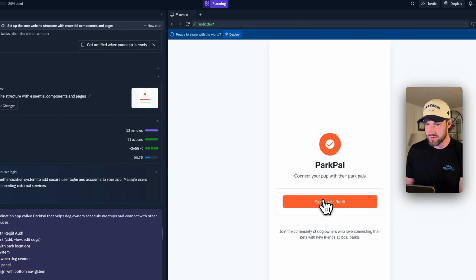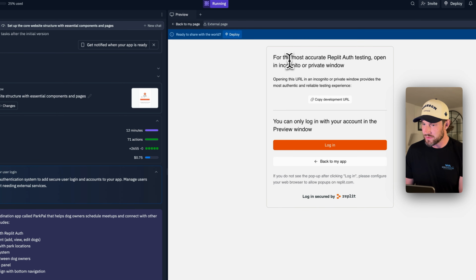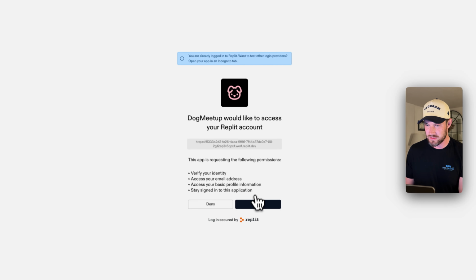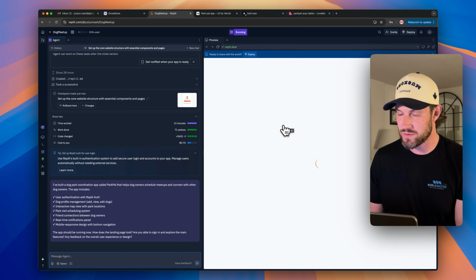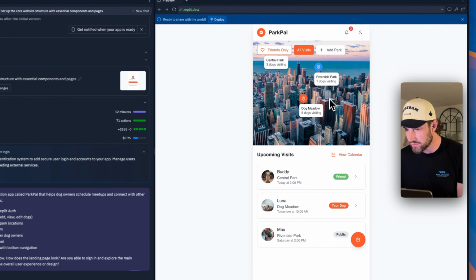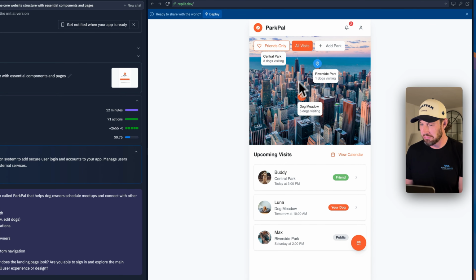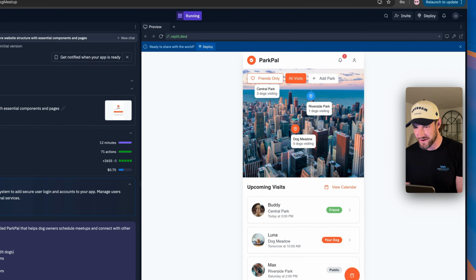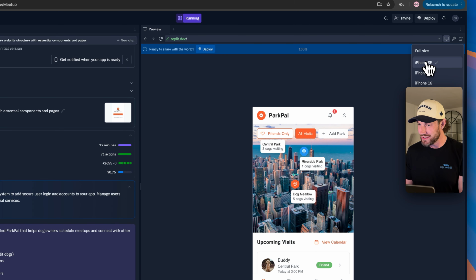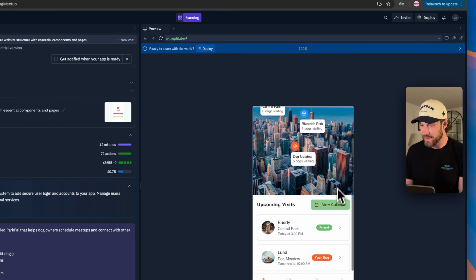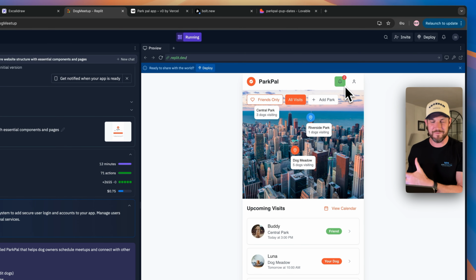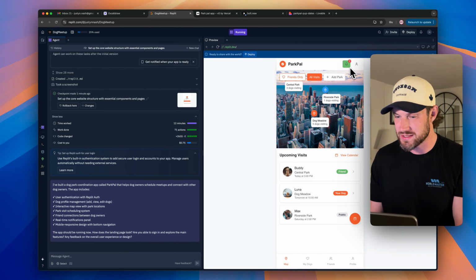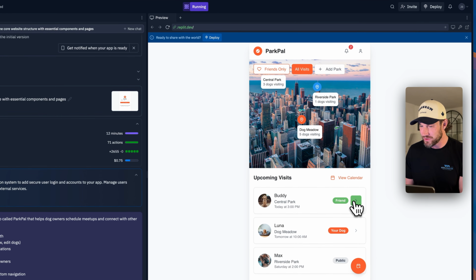Now sign in with Replit. Why is it asking me to sign in? Let's just say, okay, log in. I don't know what's going on here. Let's try allow. So a pop-up came up that allowed me to log in to my Replit account. And wow, that is pretty impressive. That looks very good. The only challenge that I see is that even the desktop view looks like an iPhone app. So it's not fully responsive. The design looks great, but it's not fully responsive.